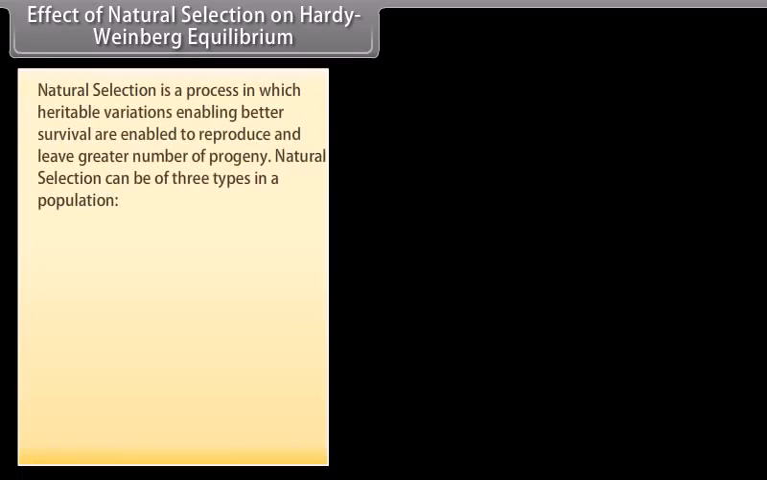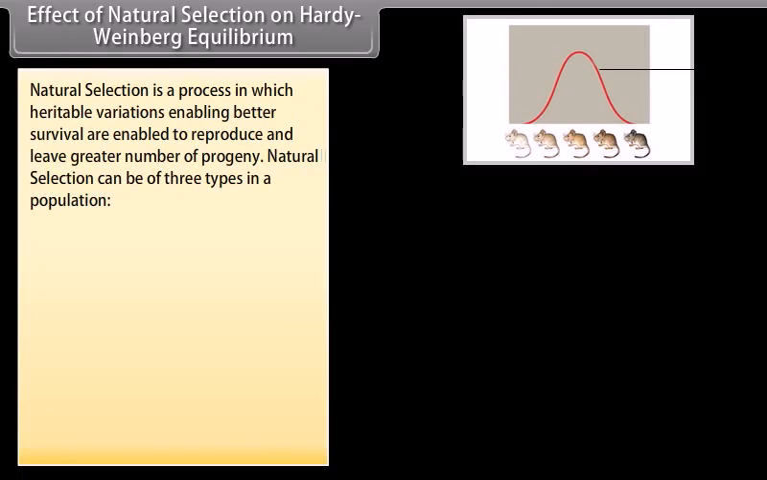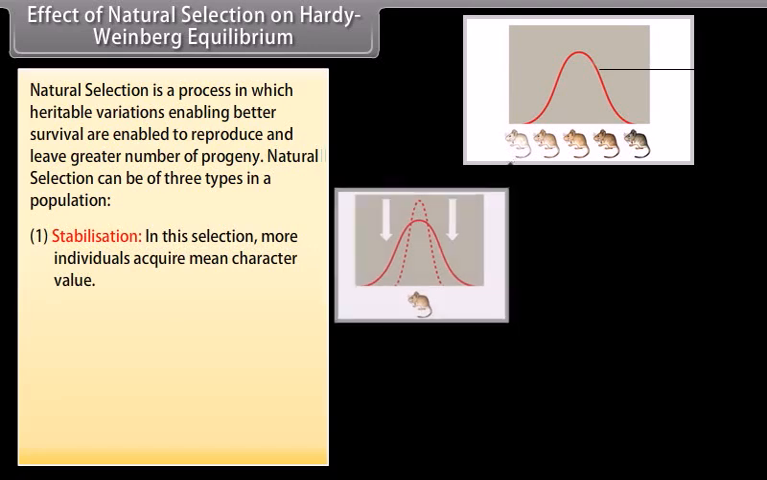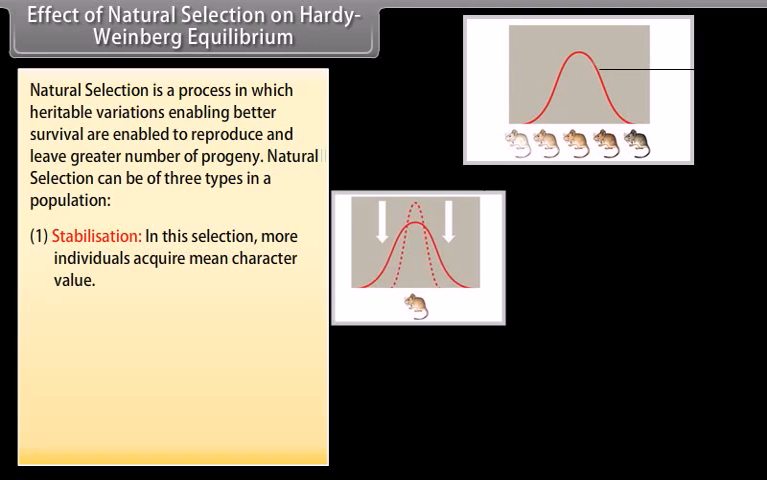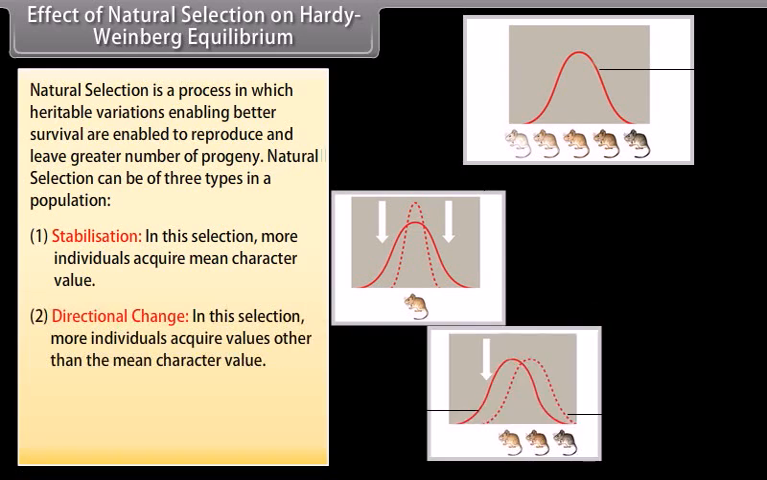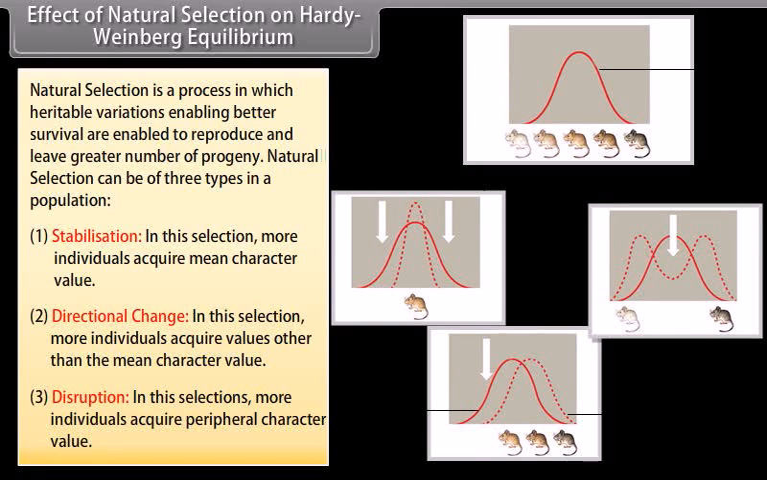Effect of natural selection on Hardy-Weinberg equilibrium. Natural selection is a process in which heritable variations enabling better survival are enabled to reproduce and leave a greater number of progeny. Natural selection can result in the following conditions in a population. Stabilization: in this condition, more individuals acquire the mean character value. Directional change: more individuals acquire values other than the mean character value. Disruption: more individuals acquire peripheral character values.